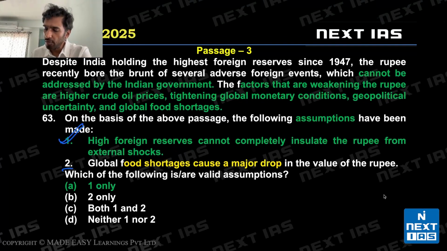2 says global food shortages cause a major drop in the value of the rupee. Global food shortages acceptable. Major drop invalid. It's a cause. Global food shortage is a cause.